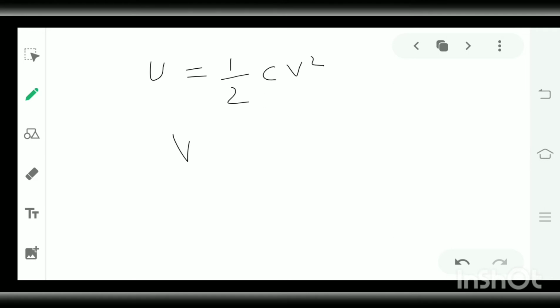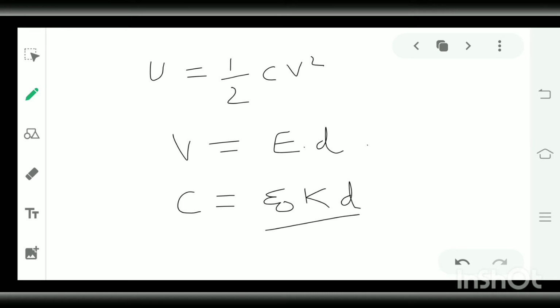We all know that voltage is electric field times some distance, and capacitance C, when a dielectric K is used, is epsilon naught K times A upon D, where A is the area of the plates and D is the distance between the two capacitor plates.